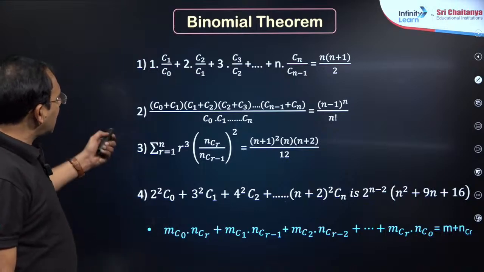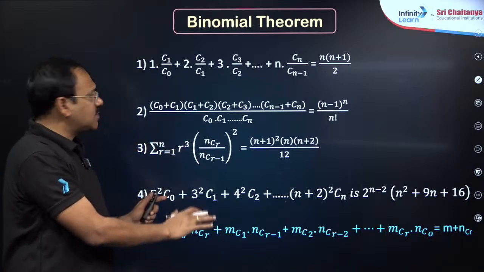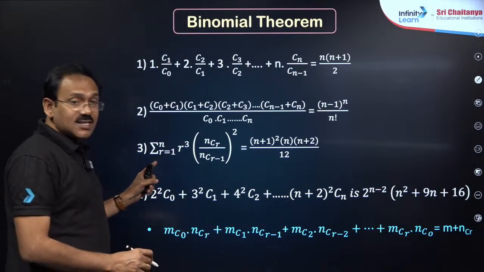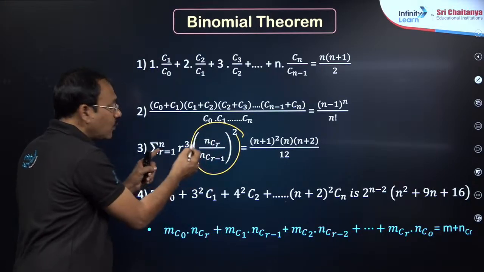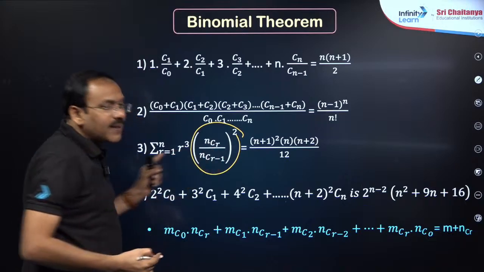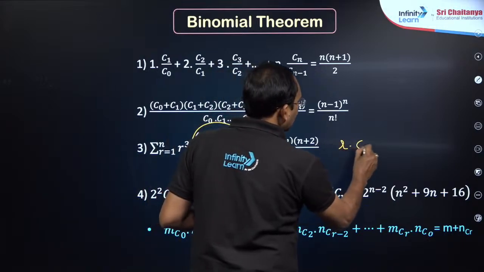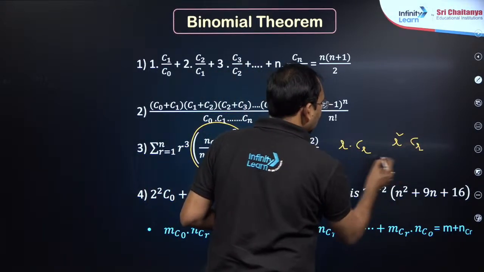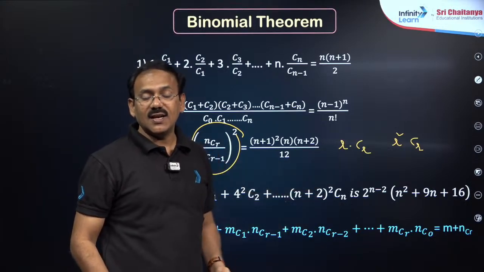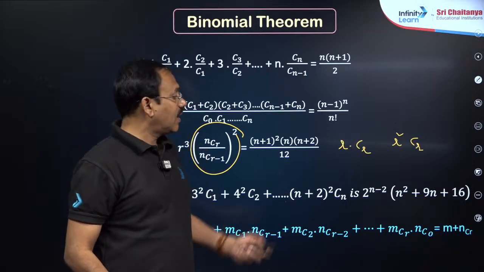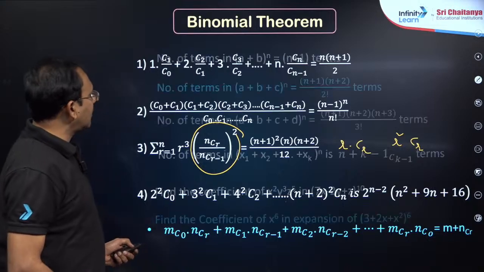Next, dear students, these are some simple applications. Here I am not going into these problems, but generally if you get sigma, 2024 questions are of this kind. If you just simplify this, you will get some expression in r. You need to apply sigma, my dear friends. In applying sigma, you may get r into Cr or r square into Cr. For r into Cr, we have the formula 1C1 plus 2C2 plus 3C3 and so on, equal to n into 2 power n minus 1. r square Cr also we have. So, those results are helpful, my dear friends. Rest of the things are fine.